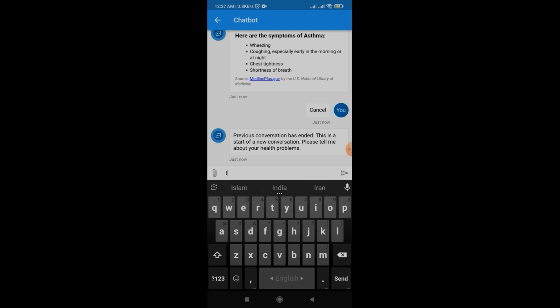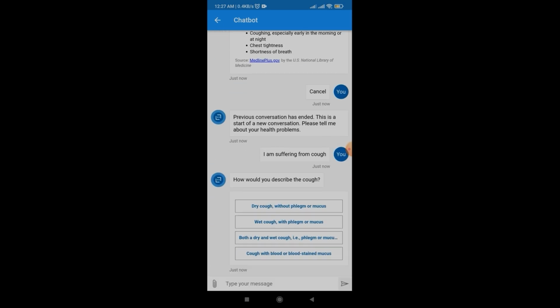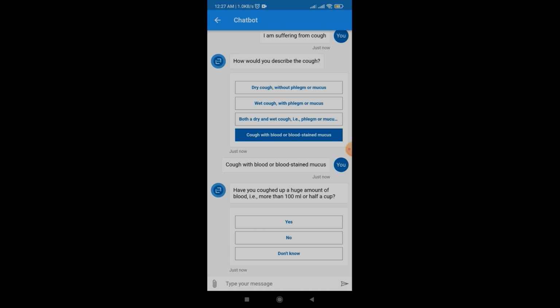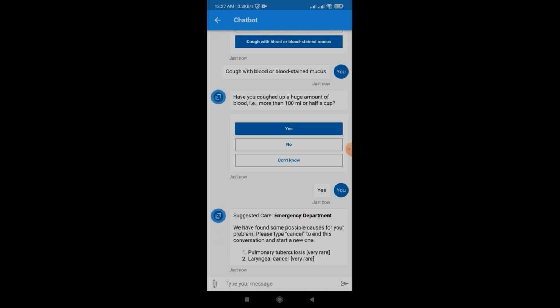Now I will say that I am suffering from cough. Now it will analyze my response and it will ask me further questions, like how would I describe the cough. I will select cough with blood or blood stained mucus, and then it will ask me further questions like have I coughed up a huge amount of blood. I will say yes, and then it will suggest me that I should immediately go to emergency department, and it is also predicting that I might be suffering from pulmonary tuberculosis or laryngeal cancer. So this is all about the chatbot.